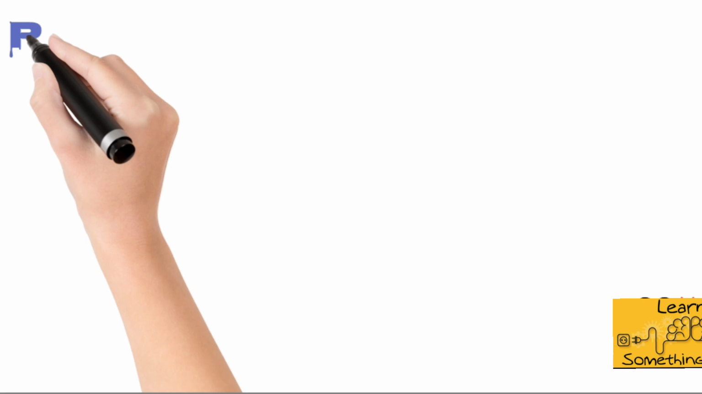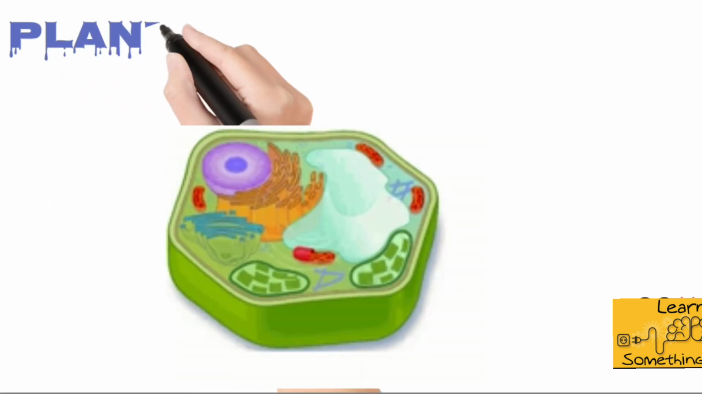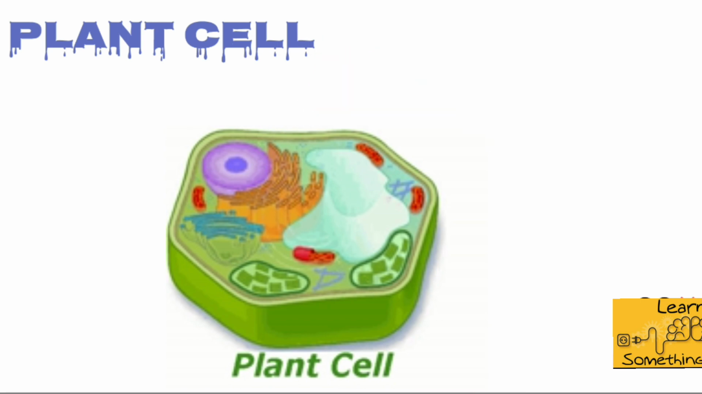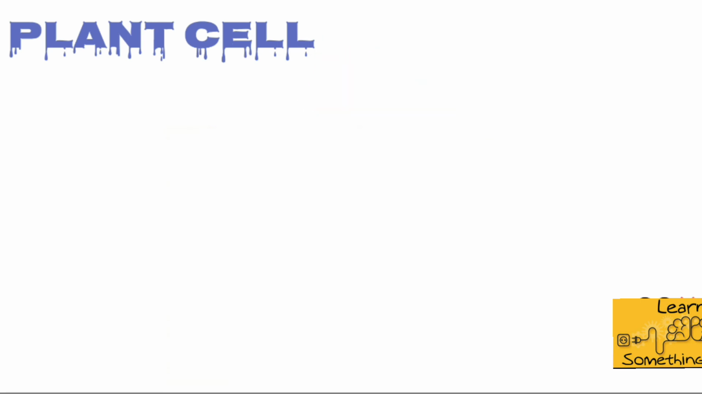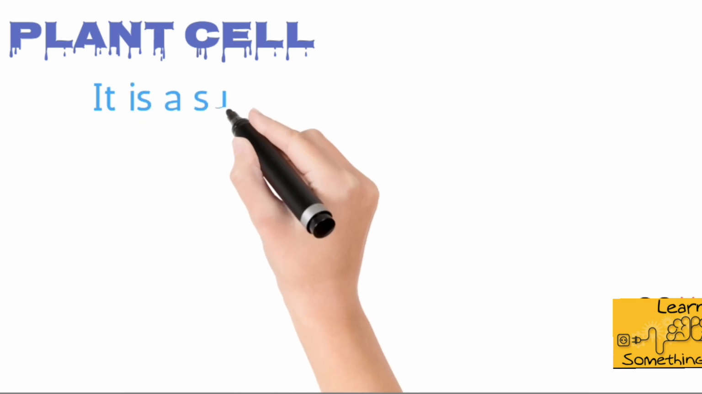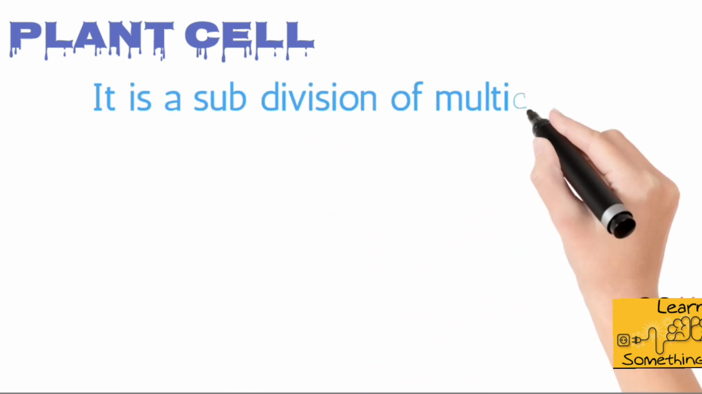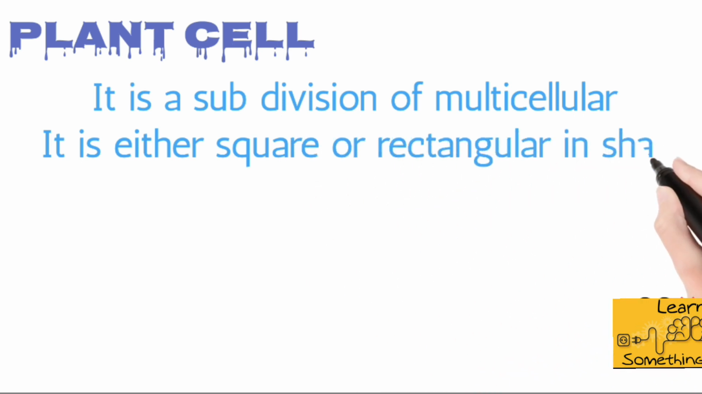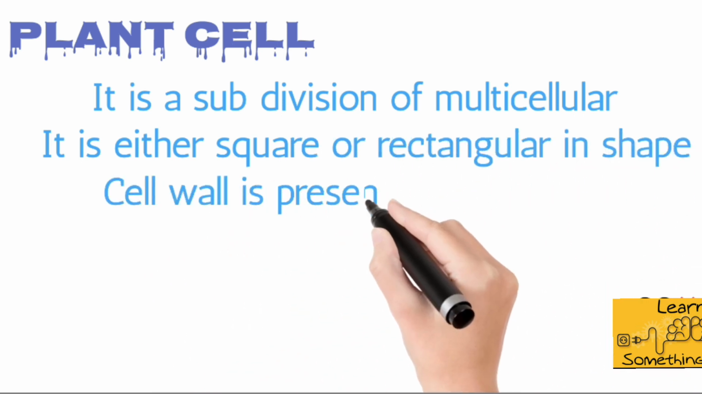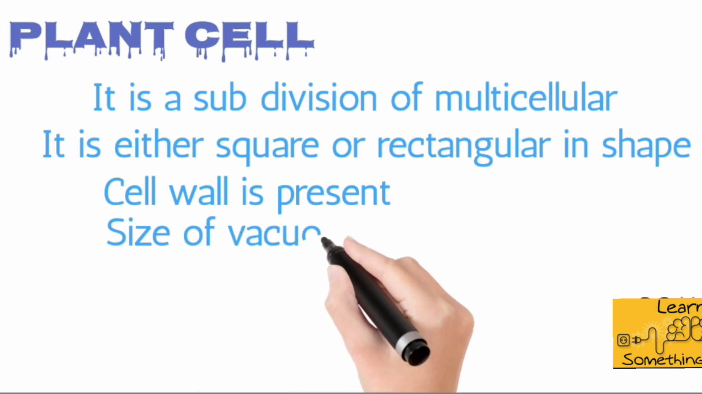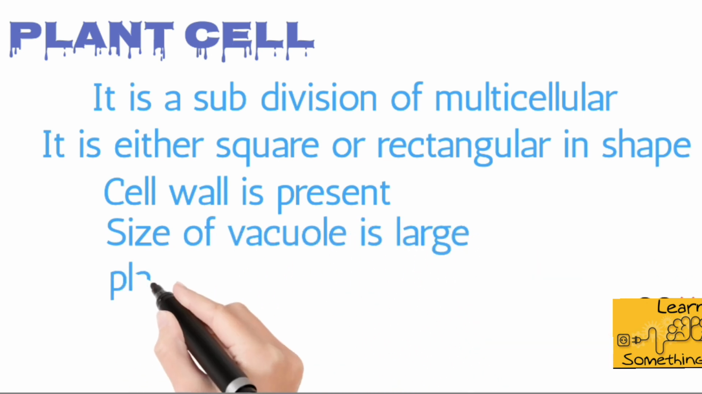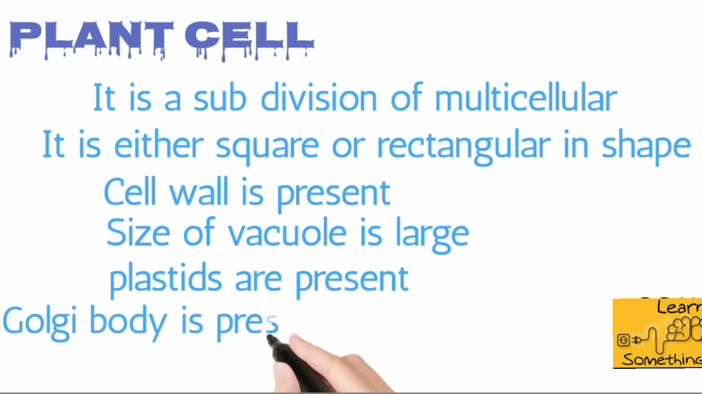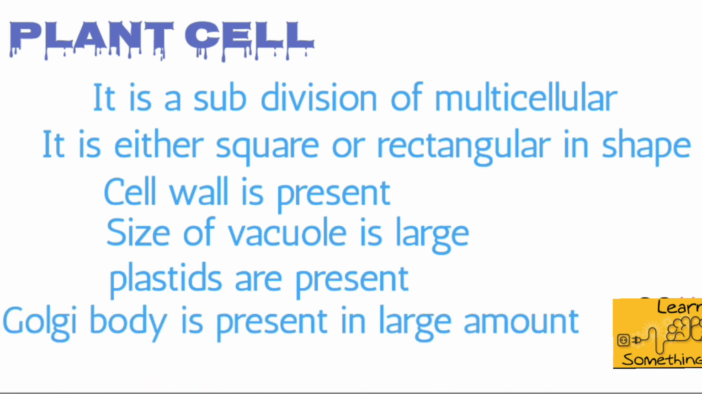Now let's try to understand the plant cell. The word itself suggests that the cells that are found in plants are known as plant cells. And we also know that plants are composed of many cells. So we could say that plant cell is a subdivision of multicellular. Plant cells are either square or rectangular in shape. In the plant cell, a non-living rigid outer covering is found around the plasma membrane that is known as the cell wall. The cell wall helps to maintain the shape of the cell.